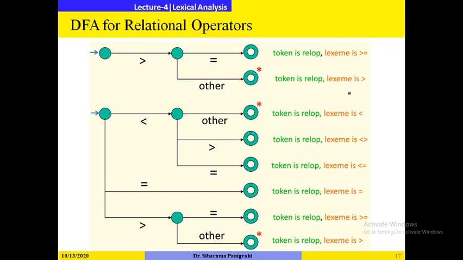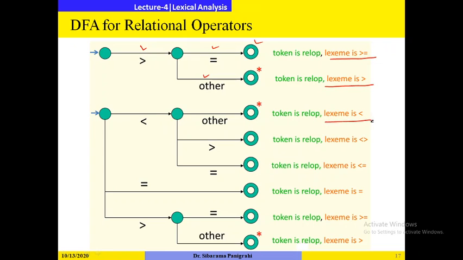So next, the DFA for relational operator. If you have a greater than symbol and then get any other symbol, it will represent the relational operator greater than. If you have greater than and after that an equal to, it will accept it and represent the lexeme greater than or equal to.